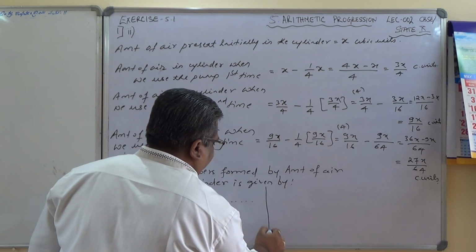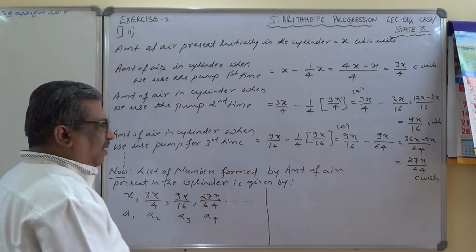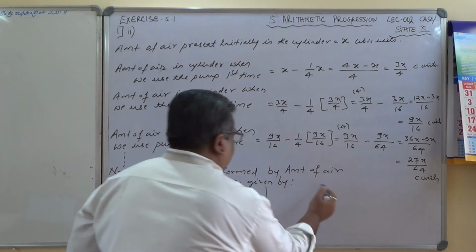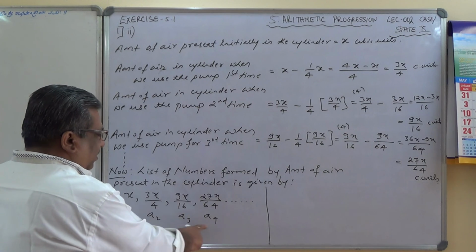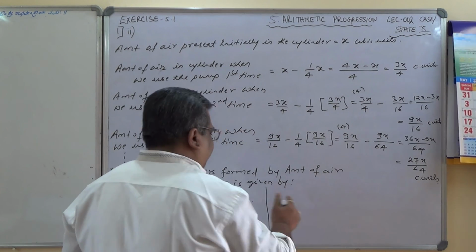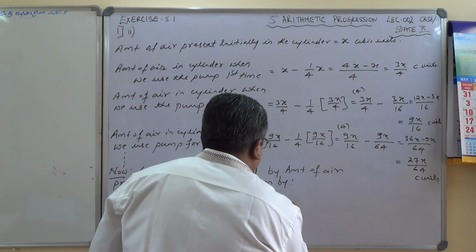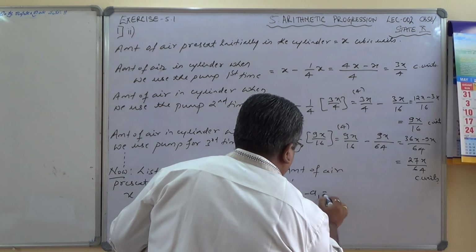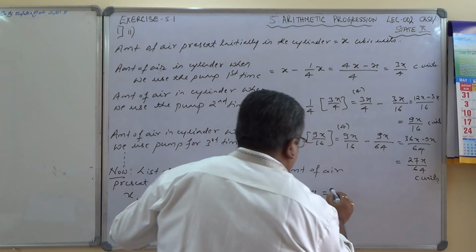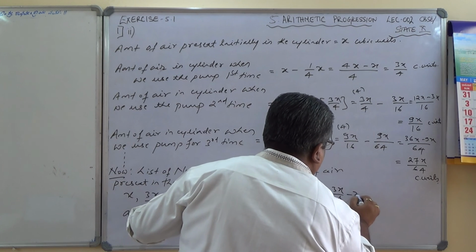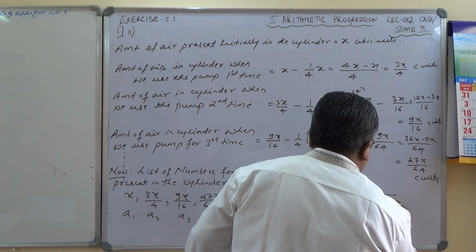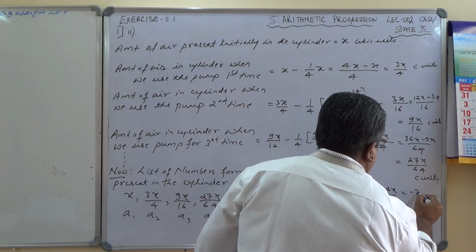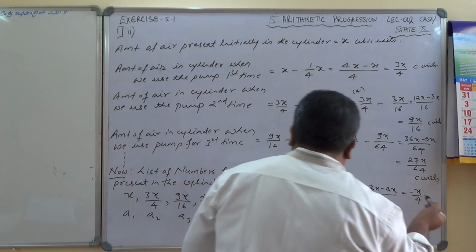Let us find the common difference now. I have identified A1, A2, A3, A4. D equals A2 minus A1. A2 is 3x by 4 minus x, which equals (3x minus 4x) by 4, that is minus x by 4. That is the one number.